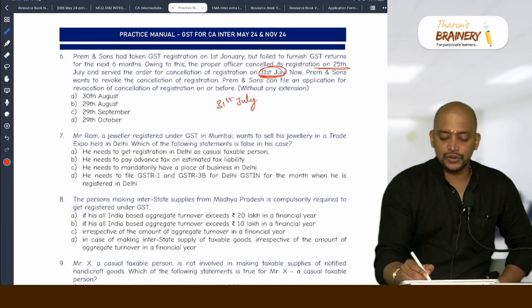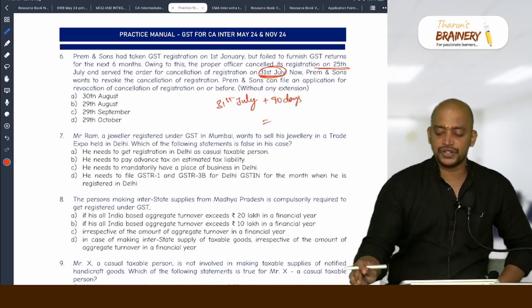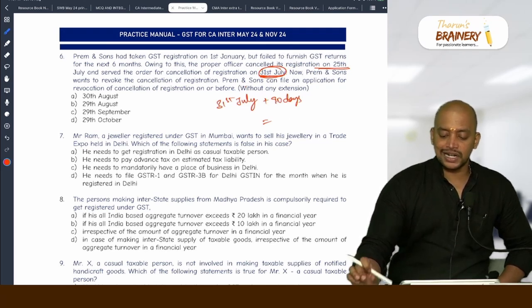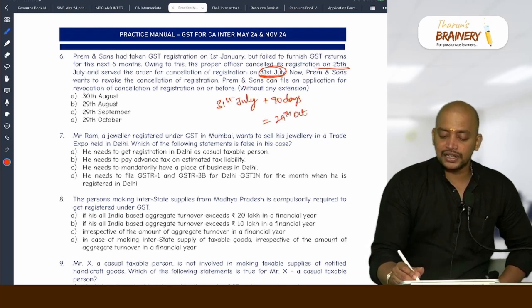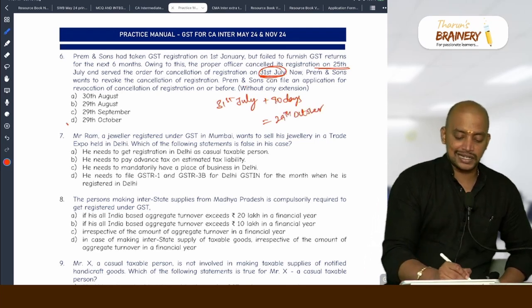From 31st July, you add 90 days. August 31 days and September 30 days, so in October 29 days. So 29th October will be taken as the answer.